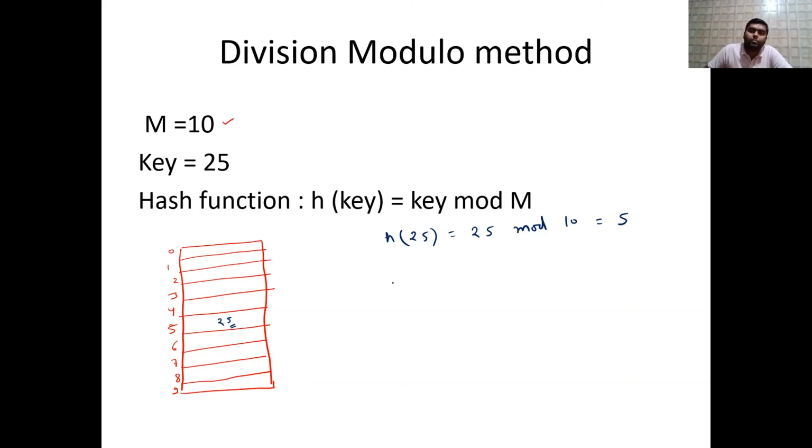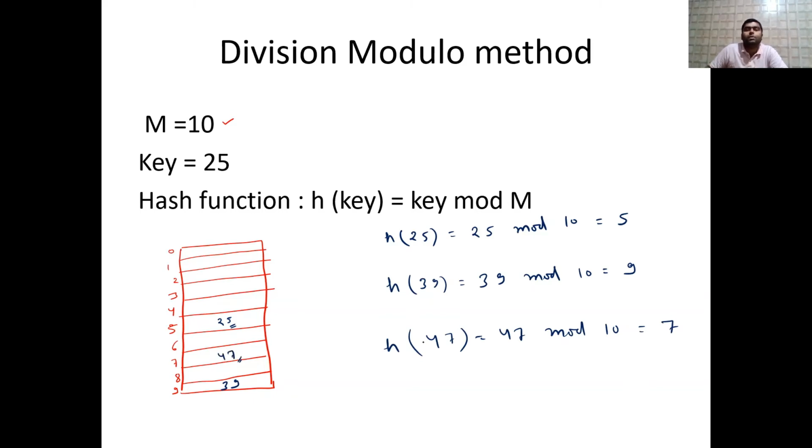So take some other value also. For example, h of 39, any value. So it is 39 mod 10. 39 mod 10 will give 9. So 39 will be mapped to the 9th. For example, h of 47. This will return 47 mod 10, which gives 7. So 47 will come at 7. So this is what the division modulo method means.